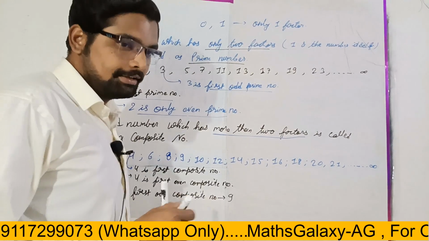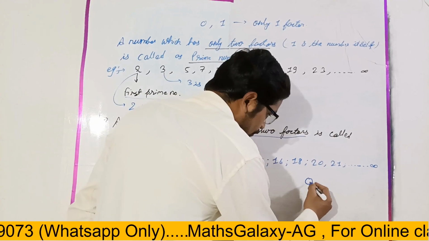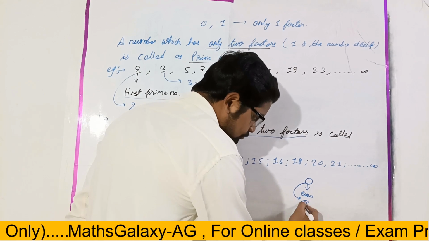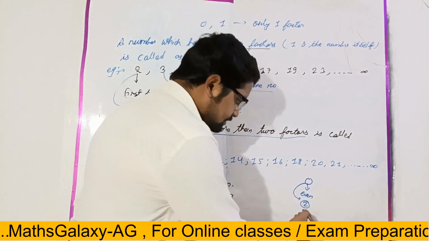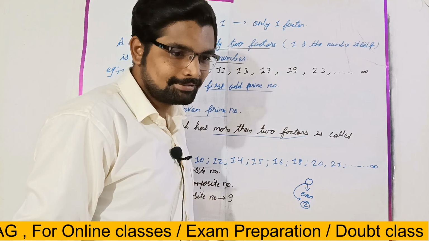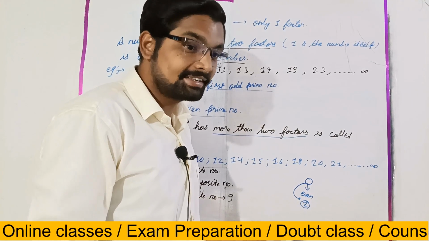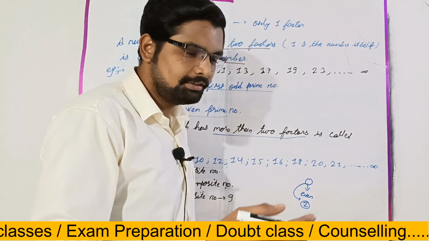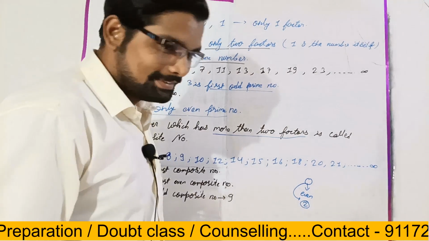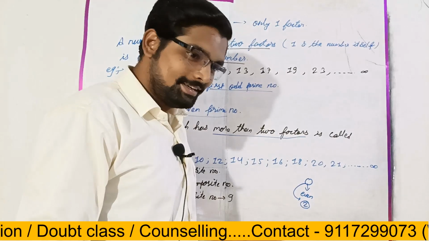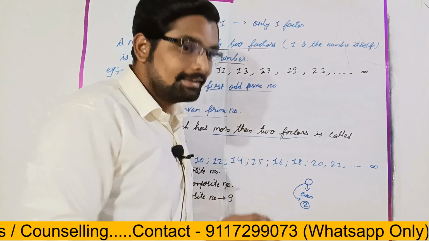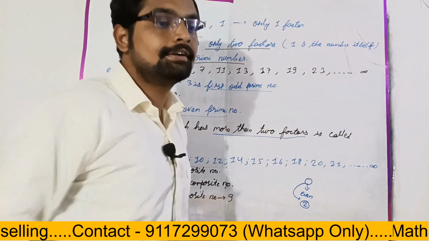As here you said that 0 is an even number, right? It means 0 is a multiple of 2, or we can say that 0 is a factor of 2. Then how many factors does 0 have? 0 into anything is 0. So all numbers are factors. Yes, 0 has infinite factors.